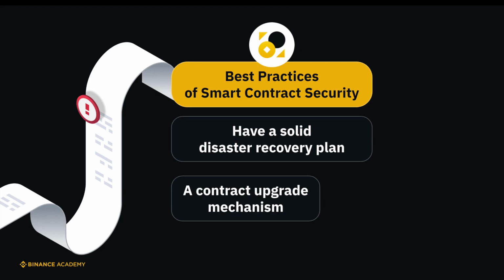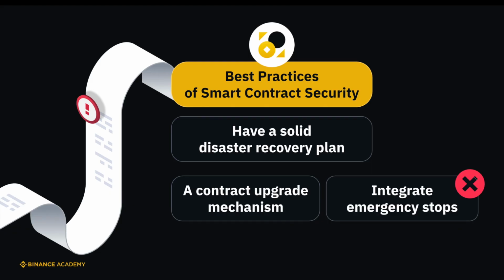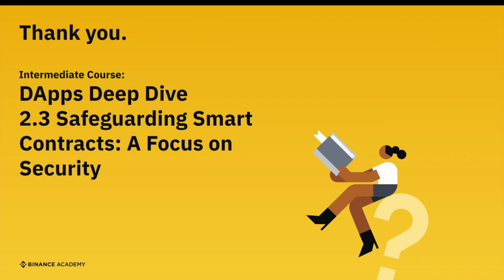Preparing a contract upgrade mechanism can be beneficial if a severe flaw compromises your existing contract. Another precaution is to integrate emergency stops that can halt calls to potentially compromised functions. Such a measure can promptly prevent attackers from inflicting further harm, especially considering contract upgrades can be time-consuming to execute. In the next and final module of this section, we'll take a closer look at smart contract composability.